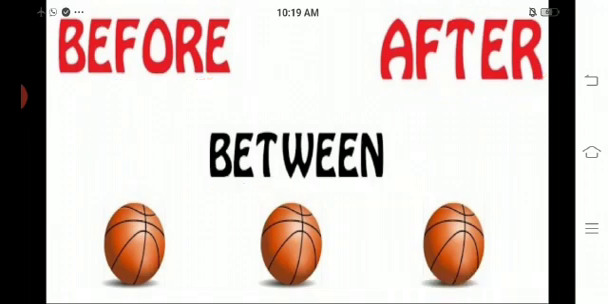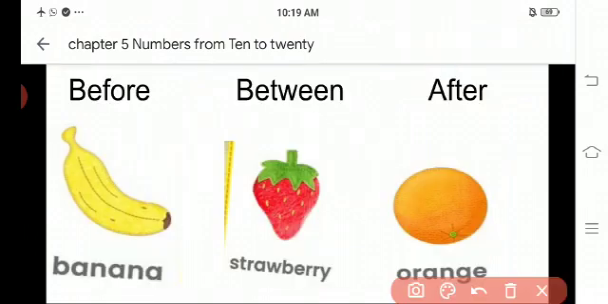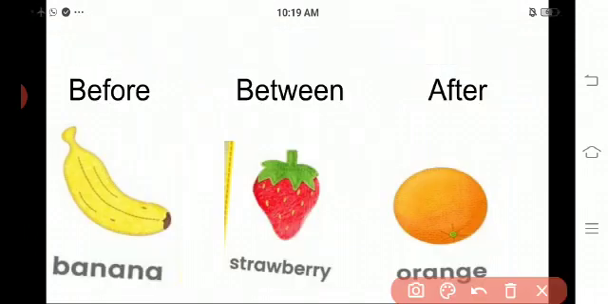Okay, see children, what are these? These are fruits: banana, strawberry, orange. Do you like fruit, children? Yes, we all like fruits. Okay, let's come to the concept.